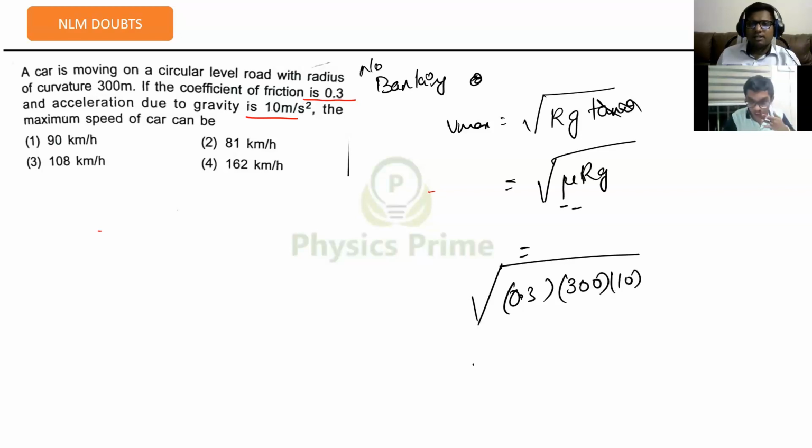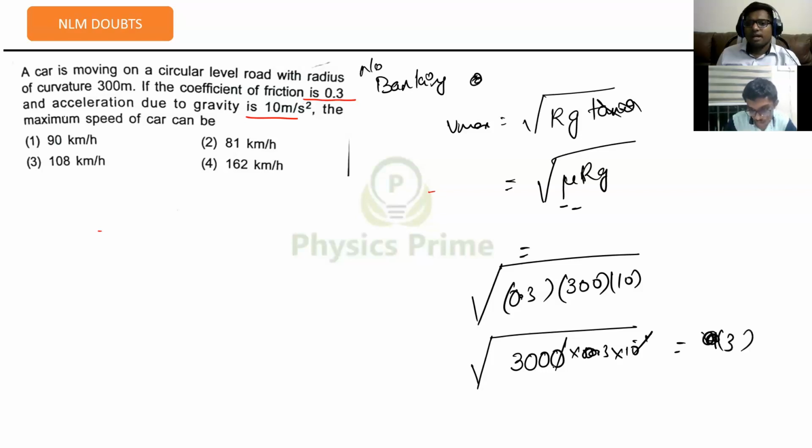That means the answer will be 0.3 into 300 into 10. Can I write 0.3 as 3 into 10 power minus 1? So 10 power minus 1 will be cancelled. That means 3 into 3, its root is 3 here again, into 100, root is 10 here. That means 30 meter per second.